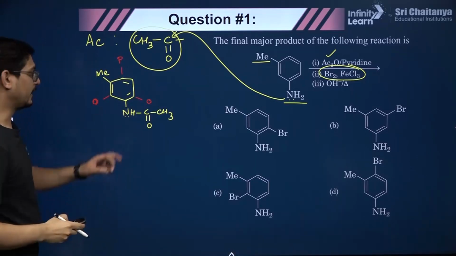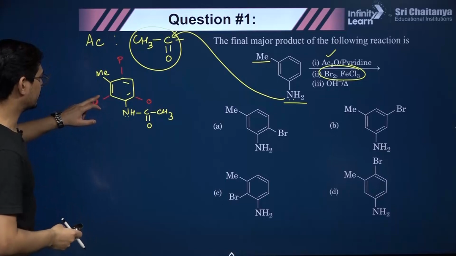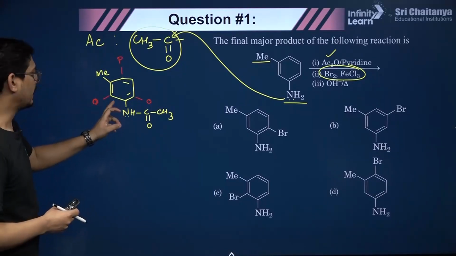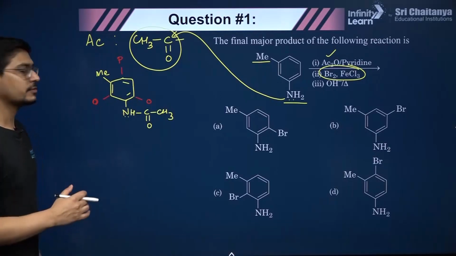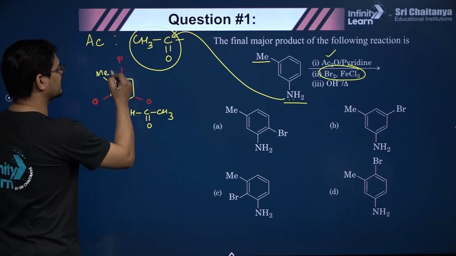Now you guys can see that this is a bulky group. NHCOCH3 is a huge bulky group. So substitution at this position will be highly unfavorable because of steric hindrance, and also at this position, right? So the least unfavorable position, or we can say the most favorable position, is this para position.